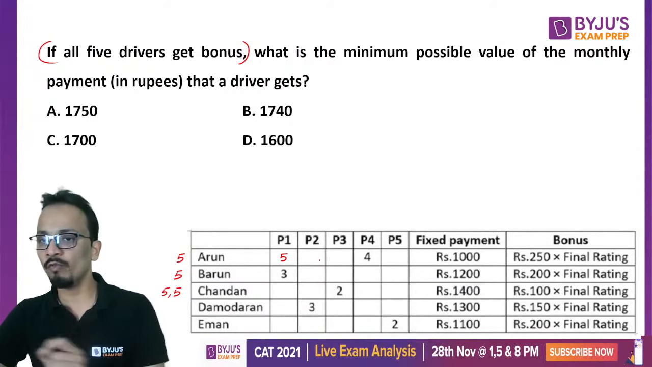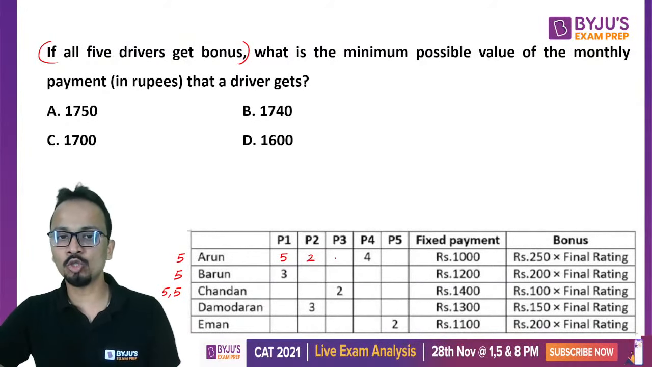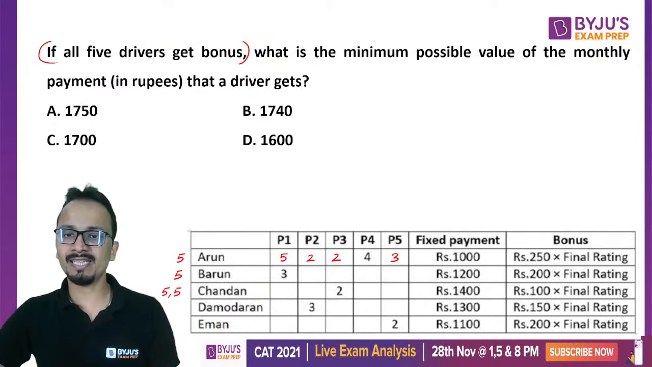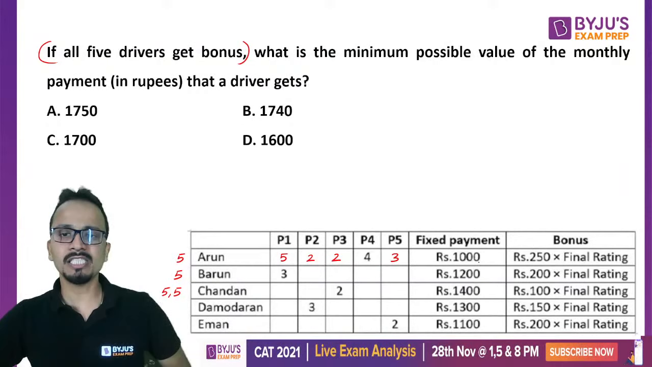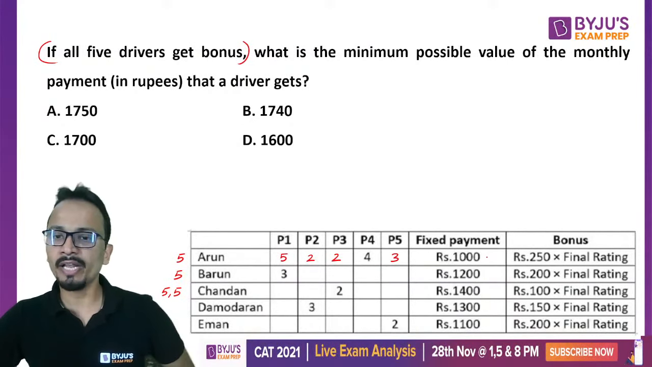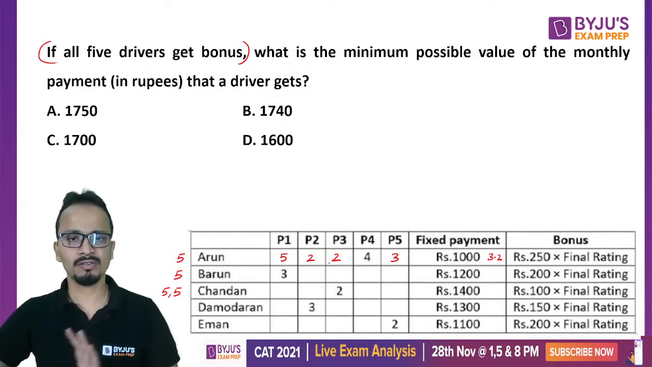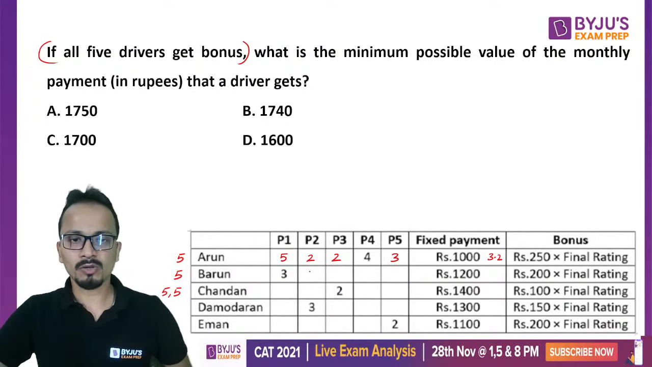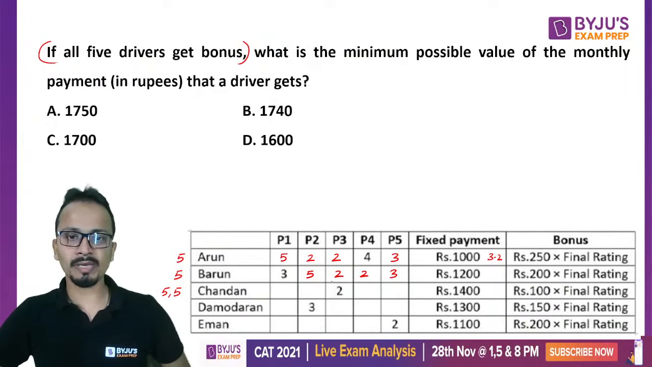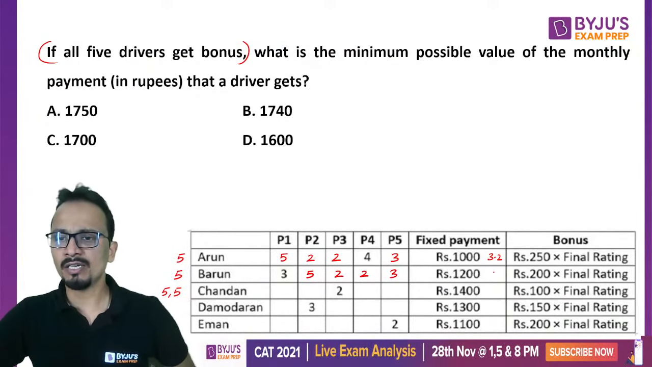To minimize his overall final rating, I will give him 2 and 2 and then 3 in this case. Now adding all these 5 parameters, 5, 10, 16. 16 is the sum, 16 divided by 5. So the final rating of Arun will be 3.2. So in this blank space, I'll keep on writing the final ratings for the time being. Now for Barun, one 5. To minimize, I will give 2, 2 and then 3. So the sum here is 15 and his final rating will be 15 divided by 5, that is 3.